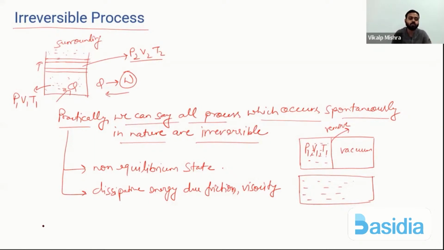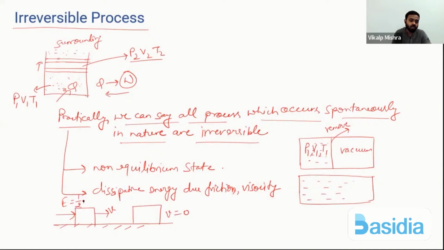I'll give you one example. If you have a block, and you give some velocity to this block, like v velocity, and here some friction is there on the floor, then what will happen? After some time, this block will come to rest, velocity will become 0. So when velocity was there, what was the energy with this block?